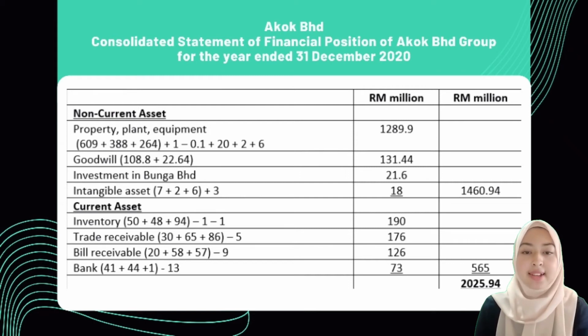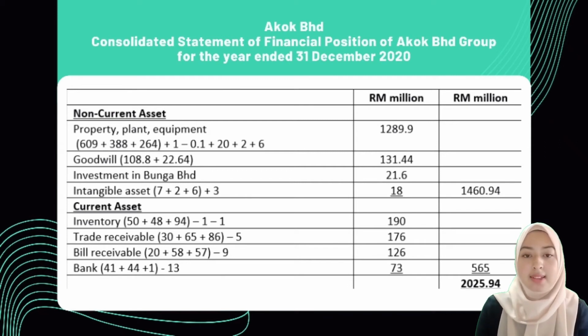For current asset, first is inventory, 50 plus 48 plus 94 minus 1 minus 1. 1 million is unrealized profit of MAS, and another 1 million is unrealized profit of Tanjong, and the total is 190 million. For trade receivable, 5 million need to be deducted as settlement from ALYA to MAS and get the total of 176 million. Bill receivable, 9 million we got from half of 26 million and minus 4 million, which is discounted bills. This also need to be deducted in bill payable. The total is 126 million.